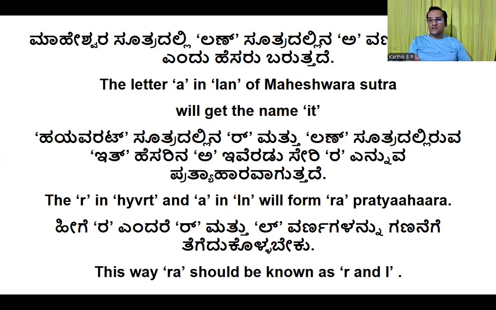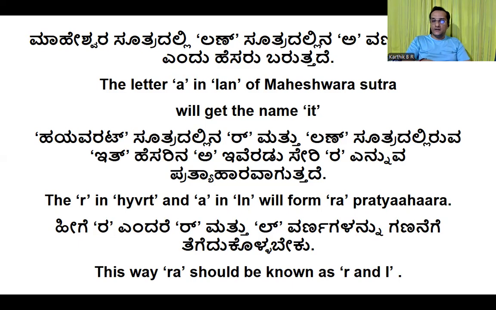So, when we say Ral Pratyahara, Ra and the last letter La, together we say Ral Pratyahara. In that, Ru and Lu, both the letters are considered. So when we say Ral, both Ra and La should be considered. It's not only Ra, because we have made a Pratyahara here.